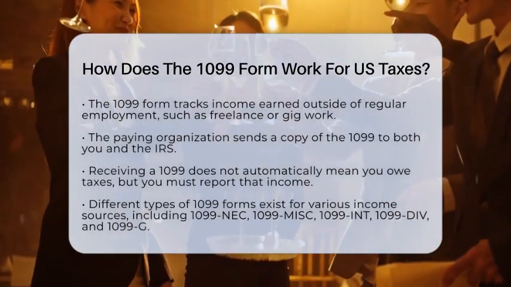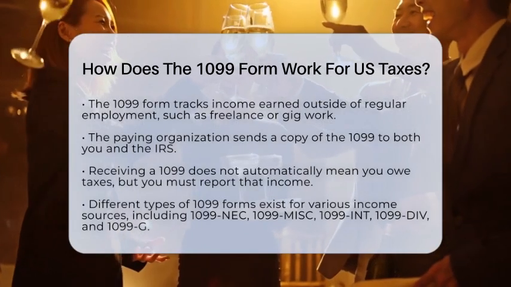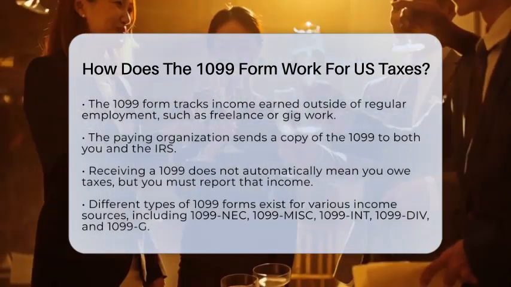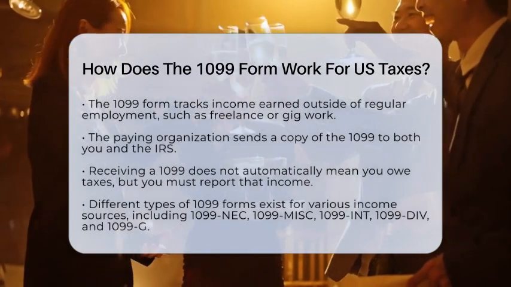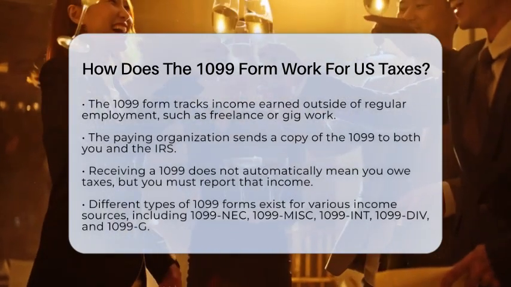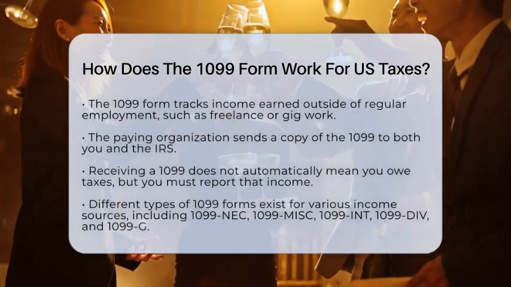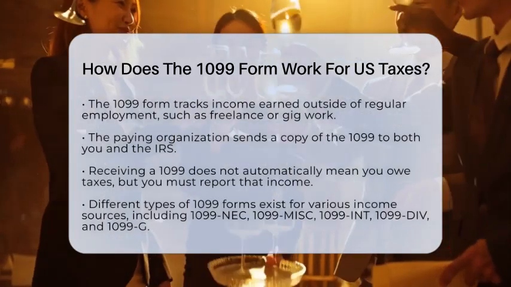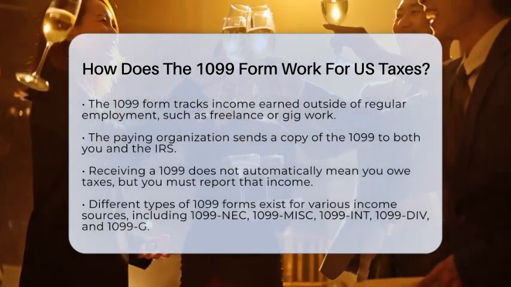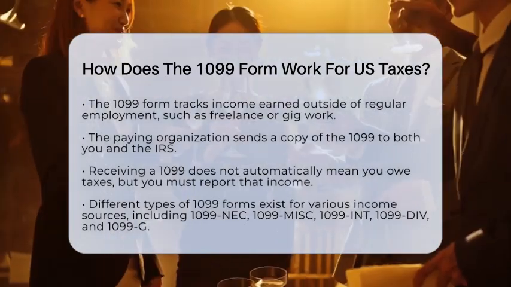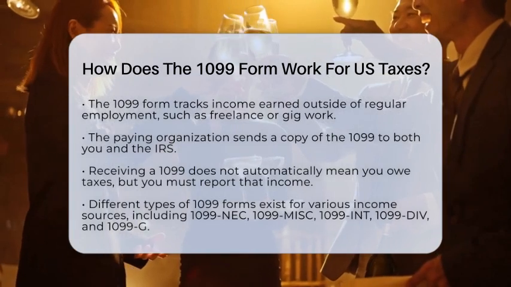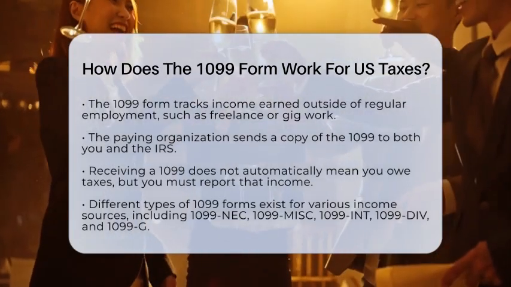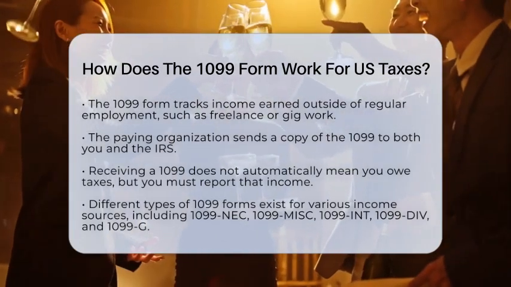When you work as a freelancer, independent contractor, or receive certain types of payments, the business or organization paying you is responsible for sending you a 1099 form. They send one copy to you and another to the Internal Revenue Service, which is the government agency that collects taxes. The main goal of the 1099 form is to let both you and the IRS know about income earned outside of a traditional job.